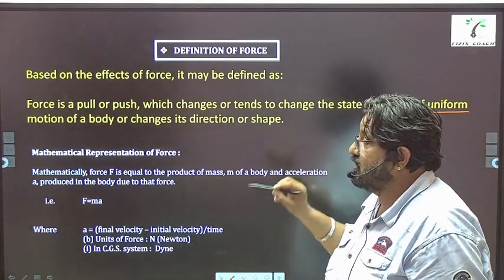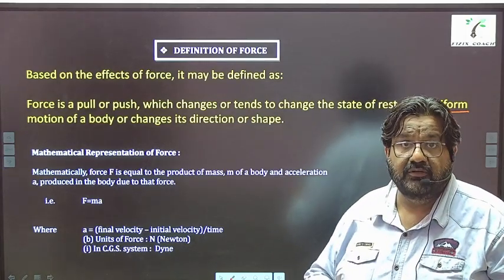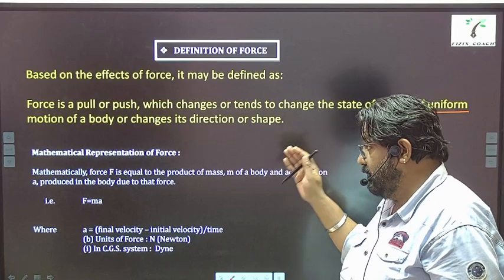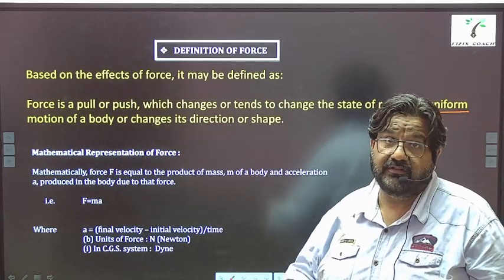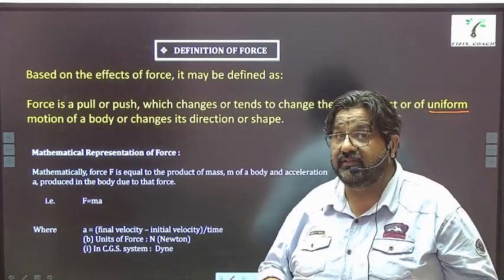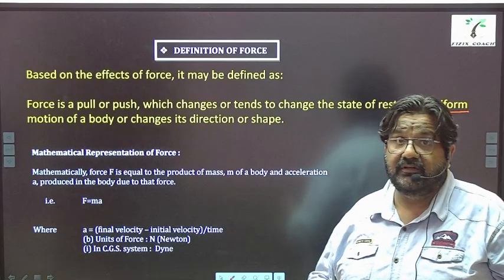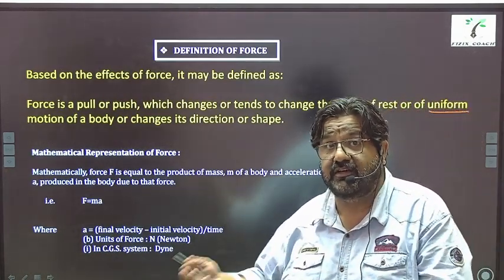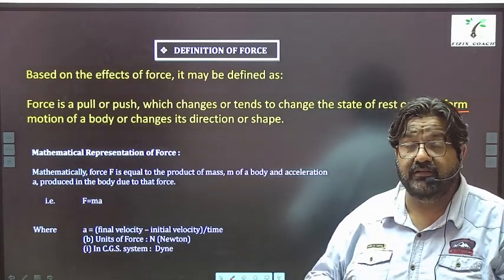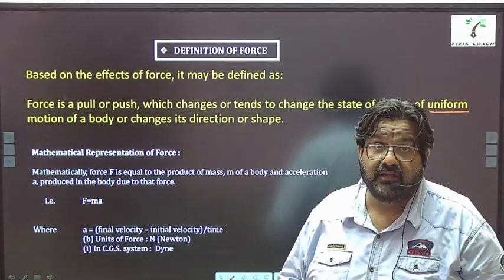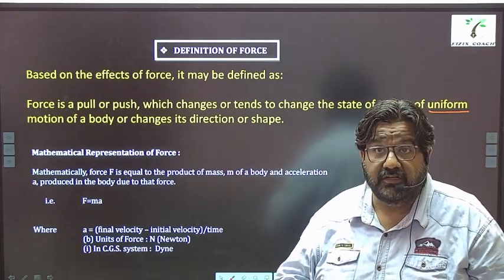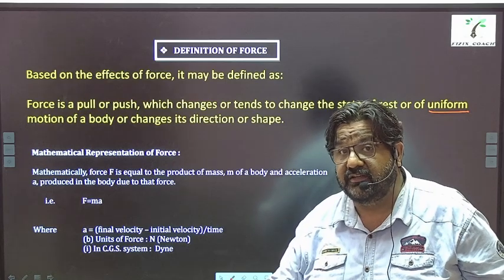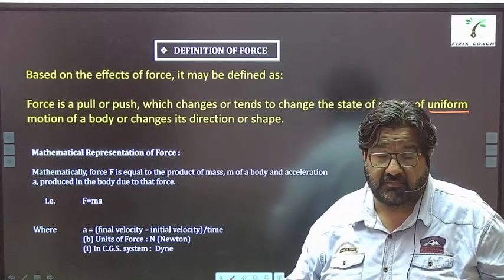So the definition says force is a push or pull which may change or tend to change the state of motion. That is, if something is at rest, then if you push it, it will start moving. Or if you pull it, then also it will start moving. And if something is already in motion, then you can apply force in the opposite direction and stop it, obviously.